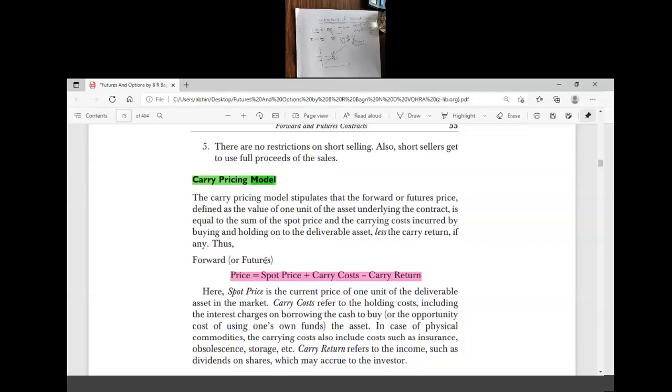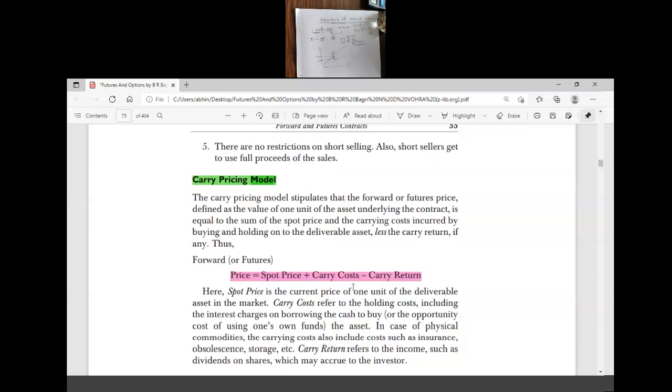It cannot be used for commodity futures like agricultural commodities. For commodity futures and commodity forwards, there is a separate formula, and we are going to discuss that part also. But right now we'll discuss how to value financial forward and future contracts under the cost of carry model.